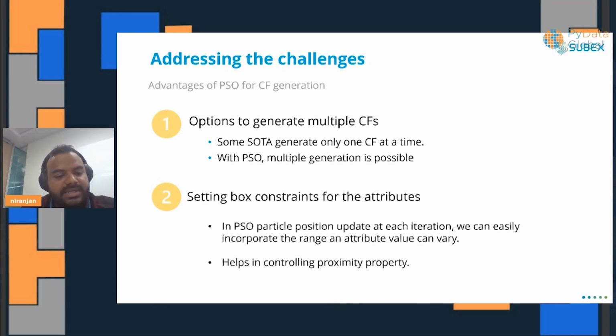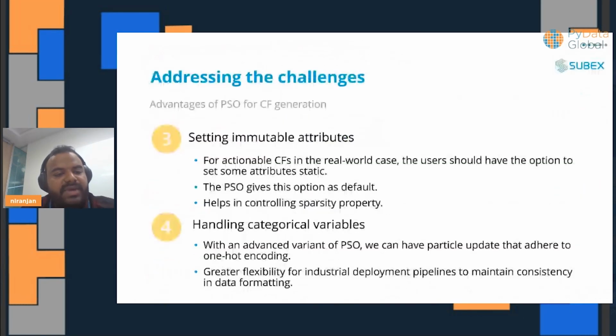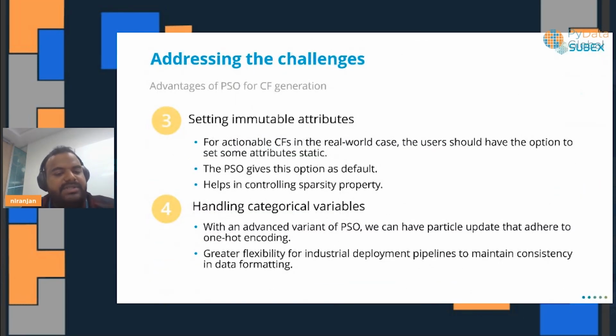So, is the counterfactual that I'm generating similar to the query, the instance that I give, for which the counterfactual gets generated? Now we can set immutable attributes. So this is with respect to sparsity as well as minimality or, say, actionability.